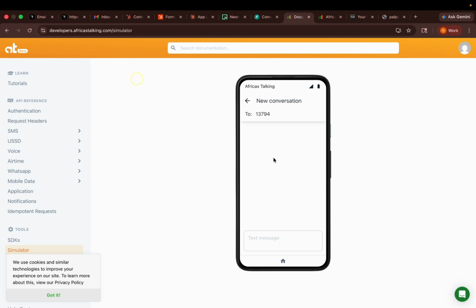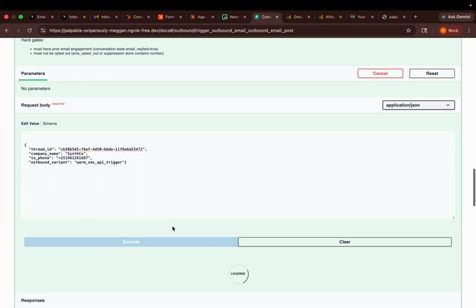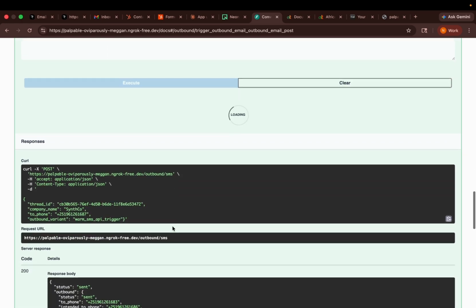So we can start the short code. The same phone number that I used to log in, I can send a request.